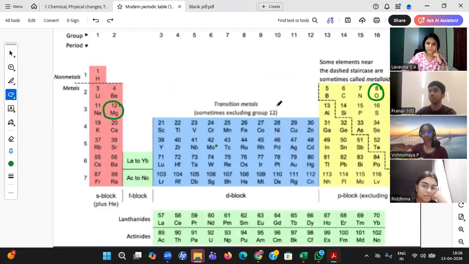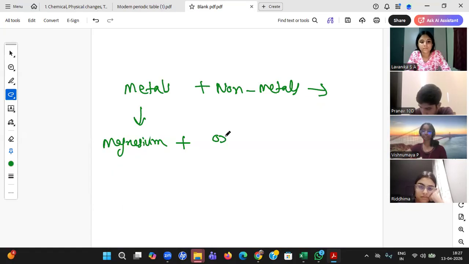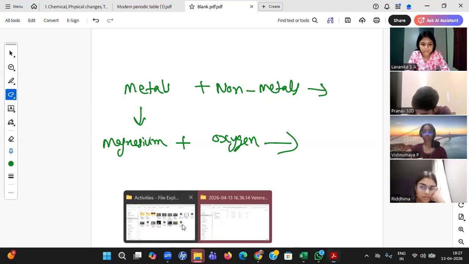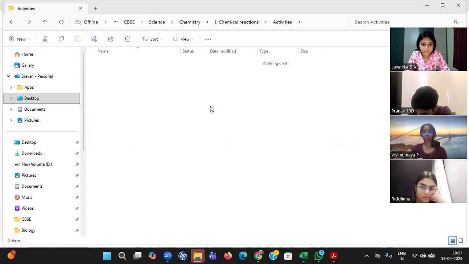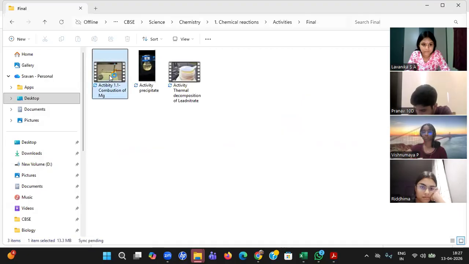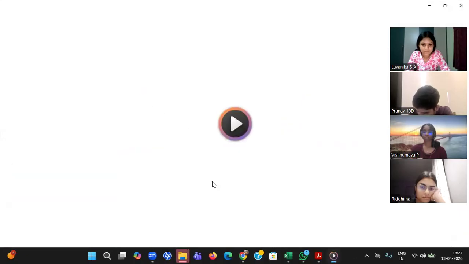Okay, so student, as of now I am saying left side, right side. When I go deeper into chapter number 3, I'll say why it is non-metal. Right now I'll be taking only this help. So non-metals, oxygen. Now I want to see if I mix magnesium with oxygen, what will happen? Metal and non-metal, what will happen? Let us see that activity, which is the first activity in your CBSE.